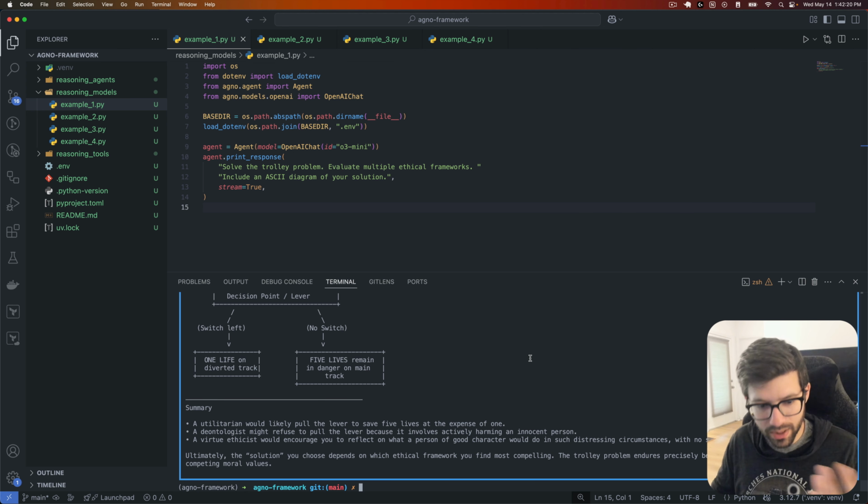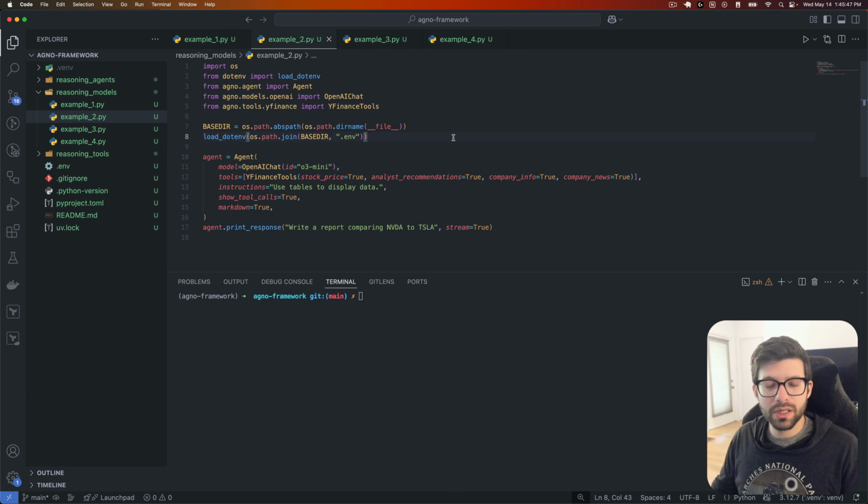Sounds pretty reasonable, right? It did a pretty good job of thinking through everything and determining, not necessarily the end-all-be-all of solutions, but it was able to get itself through the problem and think through it. Let's take a look at another example here where we also incorporate a tool into the mix.